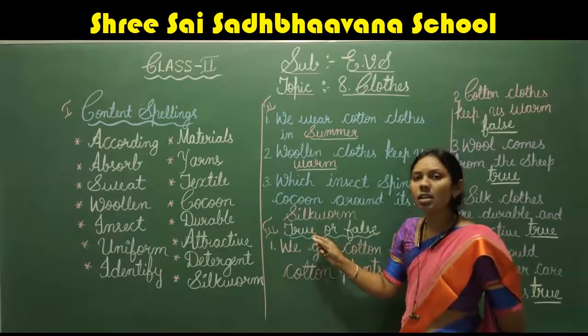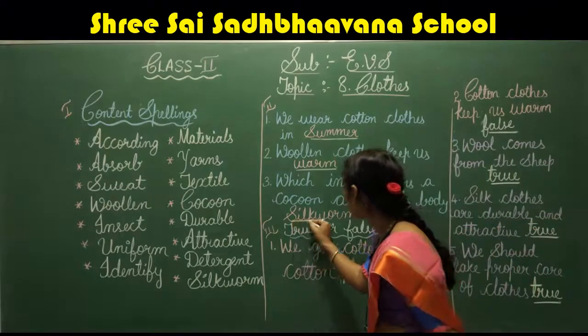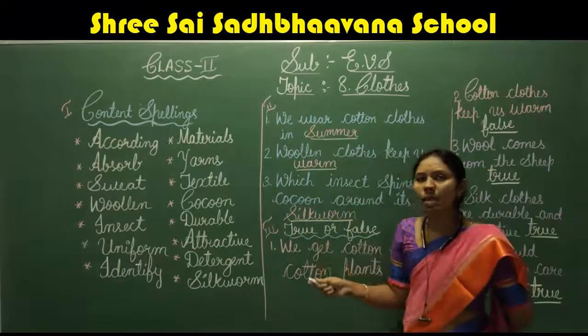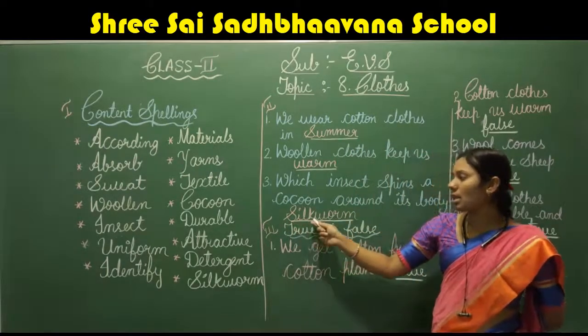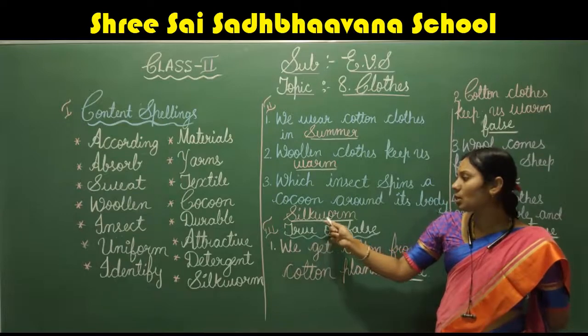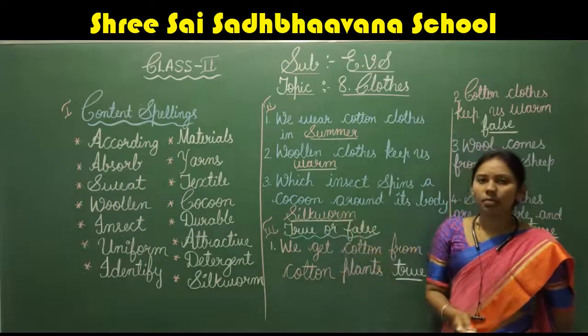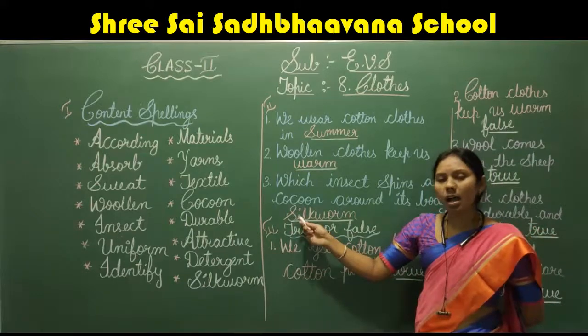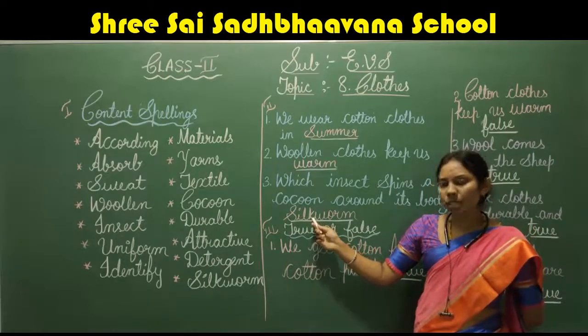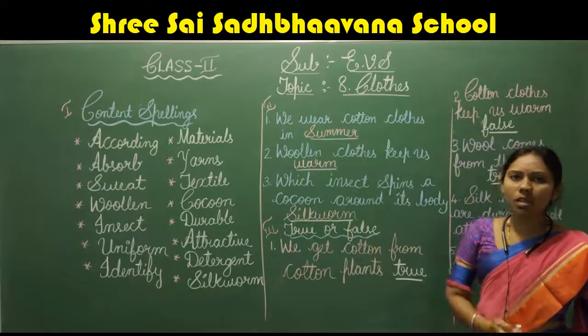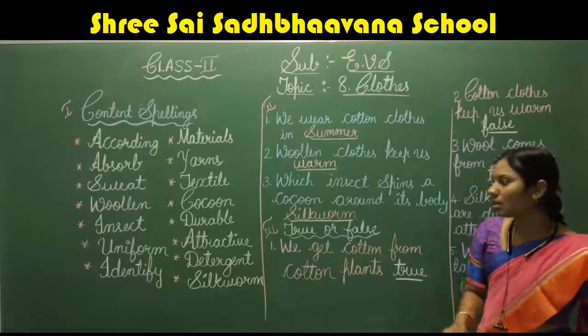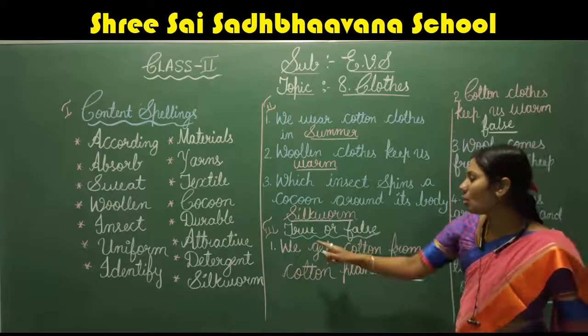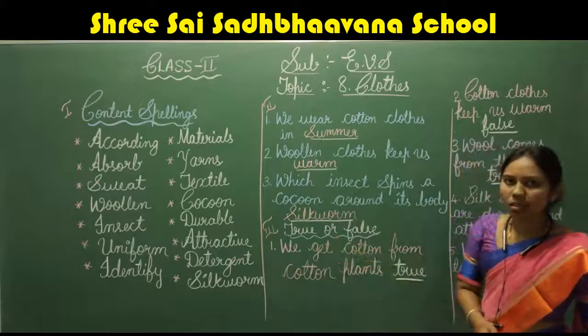What is the answer? Silkworm. What is the spelling for silkworm? S-I-L-K-W-O-R-M. Silkworm. Once again, repeat. S-I-L-K-W-O-R-M. Silkworm. Got it?